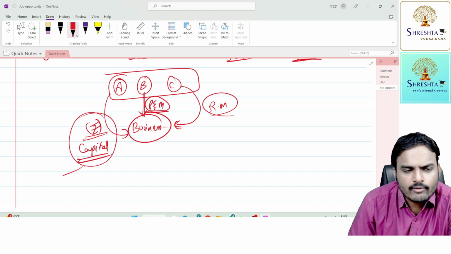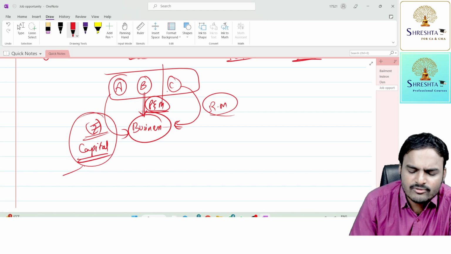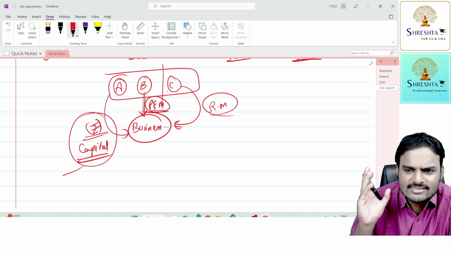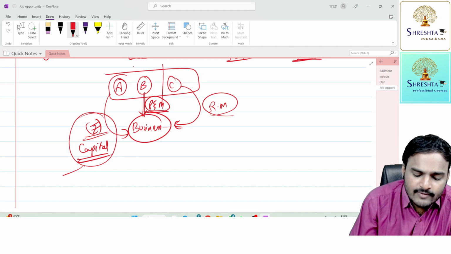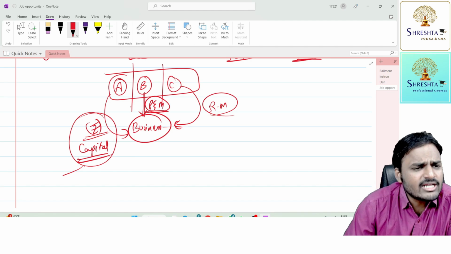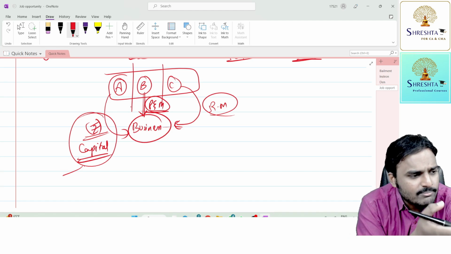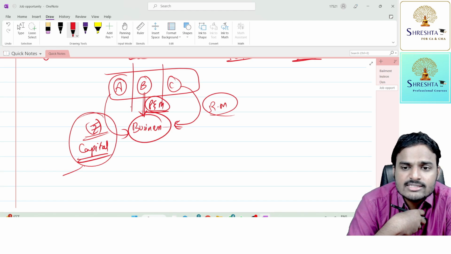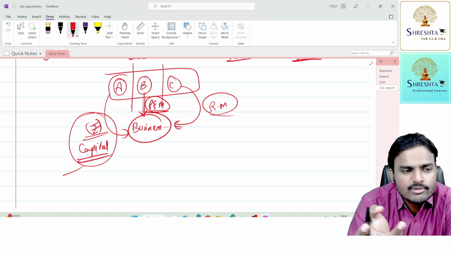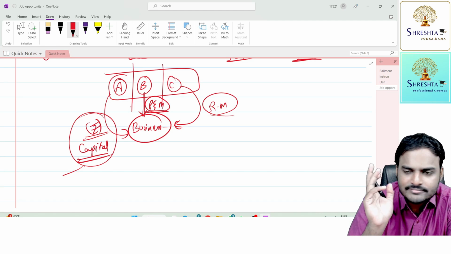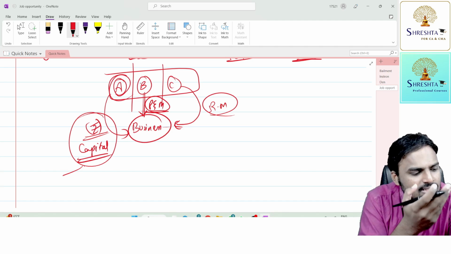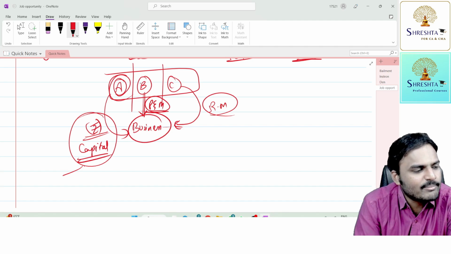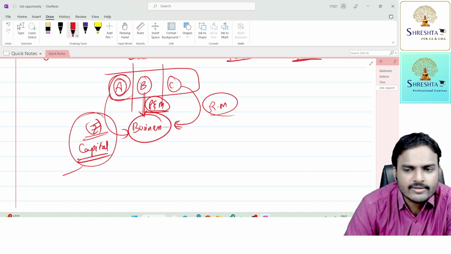The business is doing well, and they're getting good profits, but suddenly C got a thought: without my raw material, these people are simply waste. They can't continue the business. My raw material is crucial. From B's point of view, my plant and machinery is crucial. Even if you supply raw materials, if I stop production activity, tell me what you two people will do except begging. Next, A is thinking, your raw material, your plant and machinery are simply waste without my working capital. My money is also important.